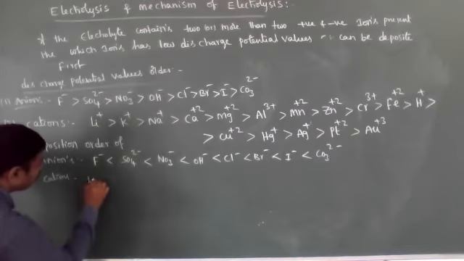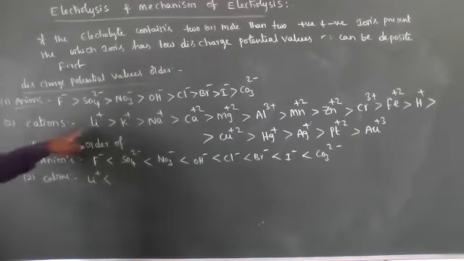Cations means reverse. Li plus has more discharge potential.